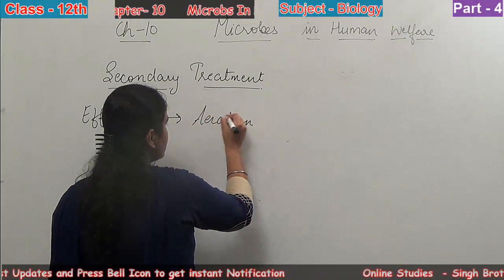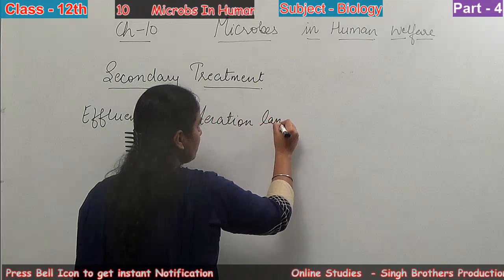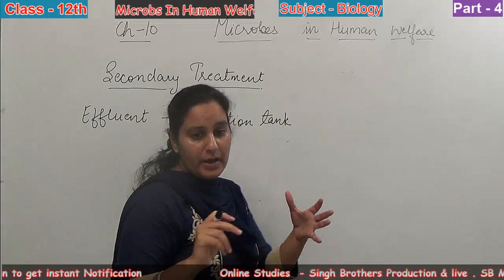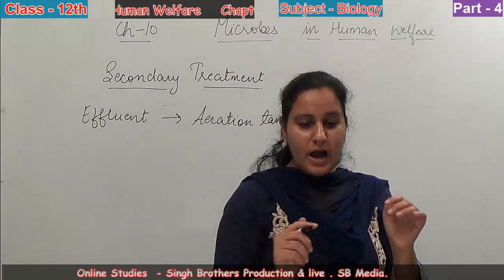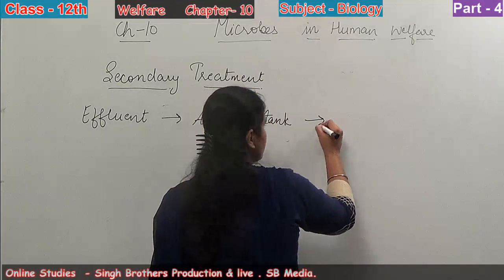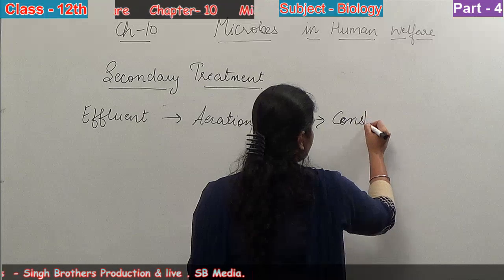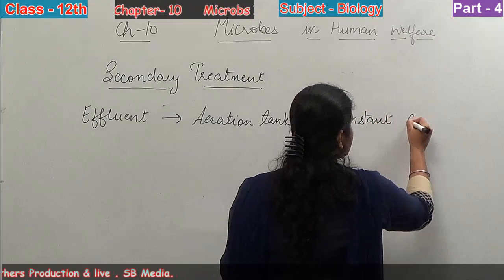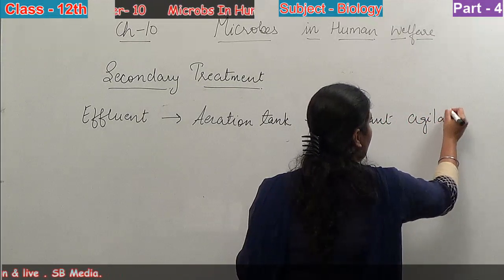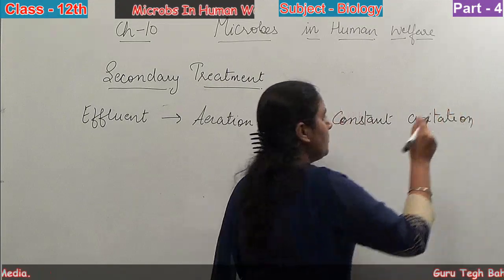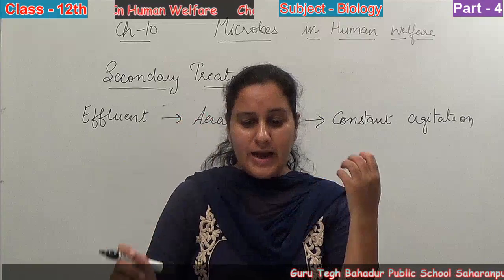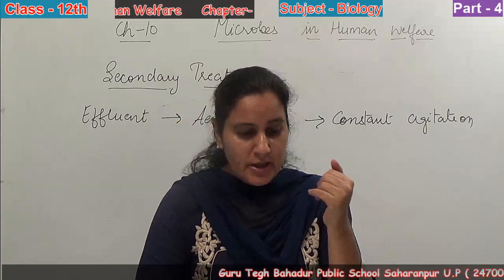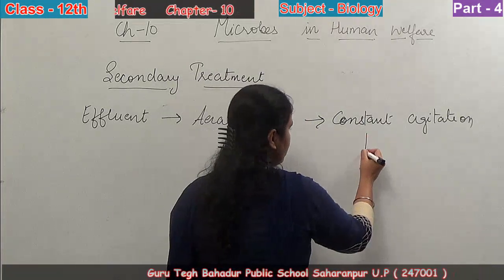What is the aeration tank? It is basically a tank in which a large amount of air, a large amount of oxygen, is passed. Then after the constant agitation, which means stirring something at a very high rate, किसी भी चीज़ को बहुत फास्टली या बहुत देर तक जब आप मिक्स करते हो, स्टिर करते हो, that is known as constant agitation. Then again air is pumped.